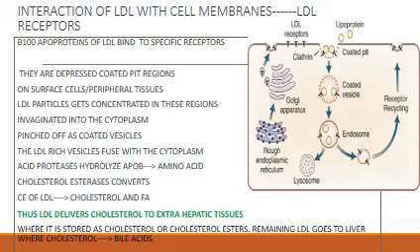And remember, it is the B100 apoproteins of LDL that are recognized by the receptor and bind the LDL, and they are all concentrated in these depressed coated pit regions. So this is how LDL takes the cholesterol to the extrahepatic tissues.